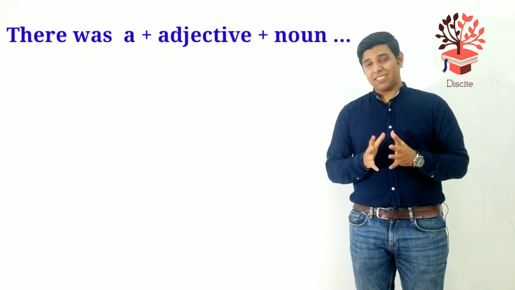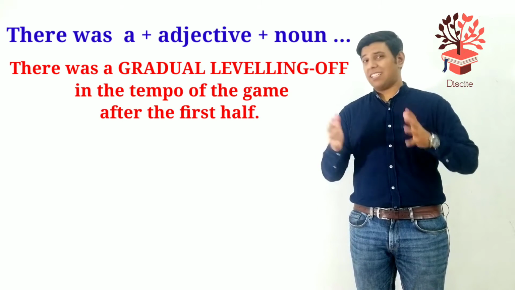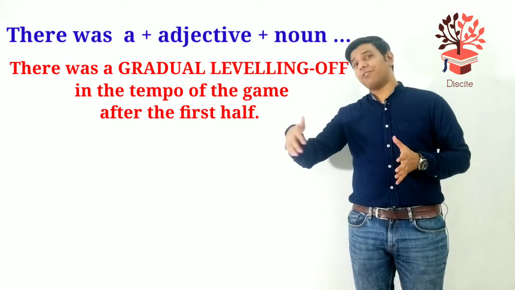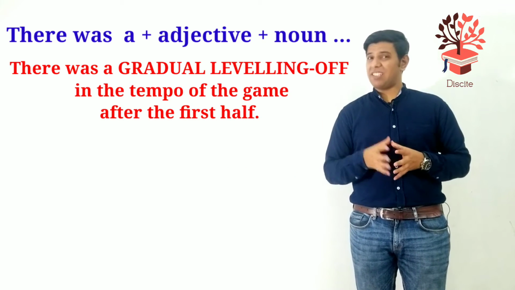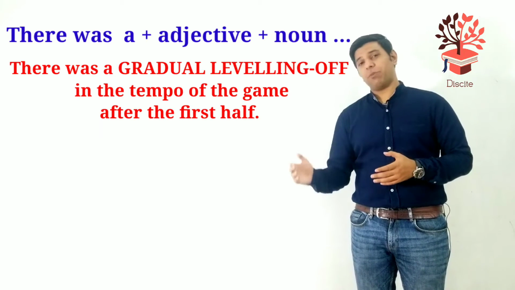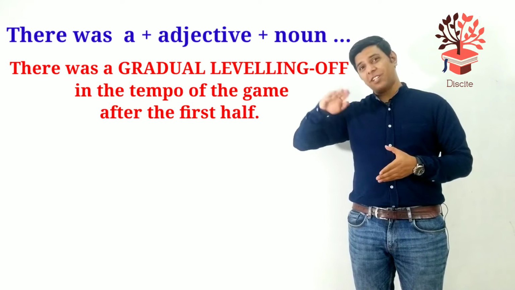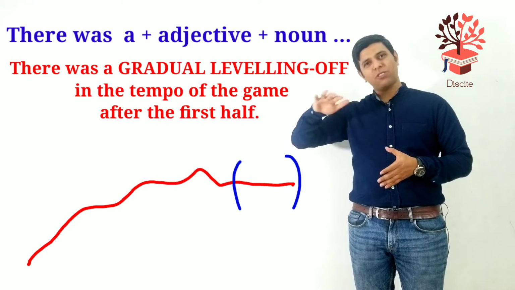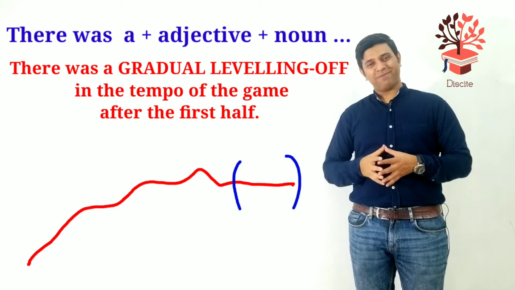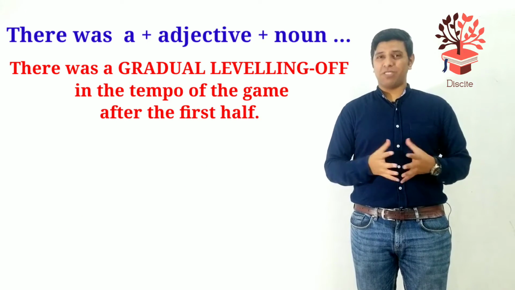The last sentence that we have is, there was a gradual leveling off in the tempo of the game after the first half. It means in the first half, the tempo of the game was extremely high or extremely low. But in the second half, there was a leveling off. It means it became sort of steady and gradual. Okay, now let's have a look at another type of sentences which can be used to replace these sentences that we've just used.